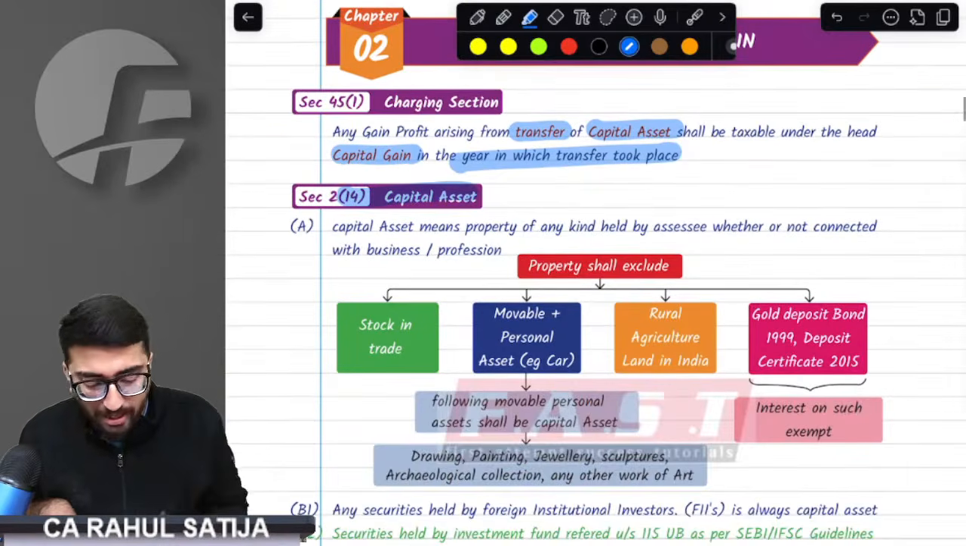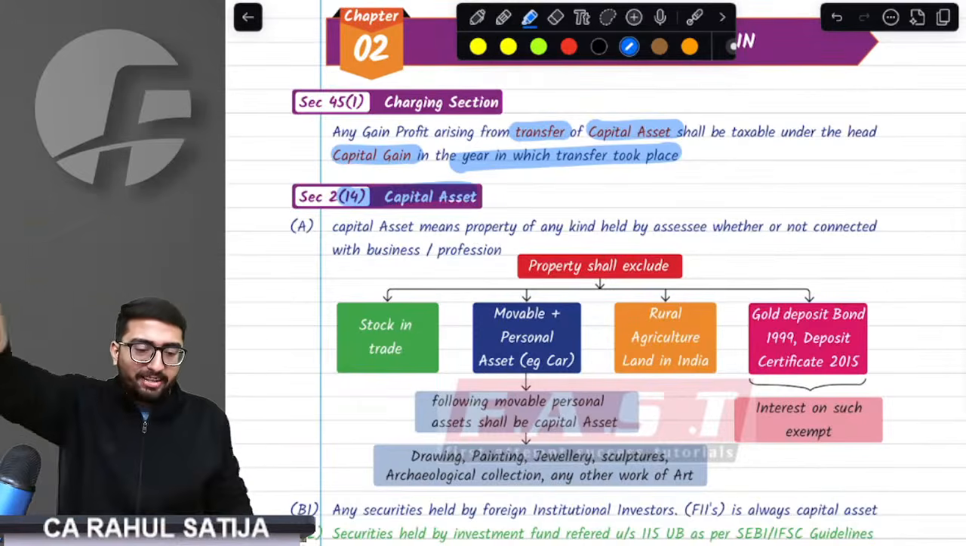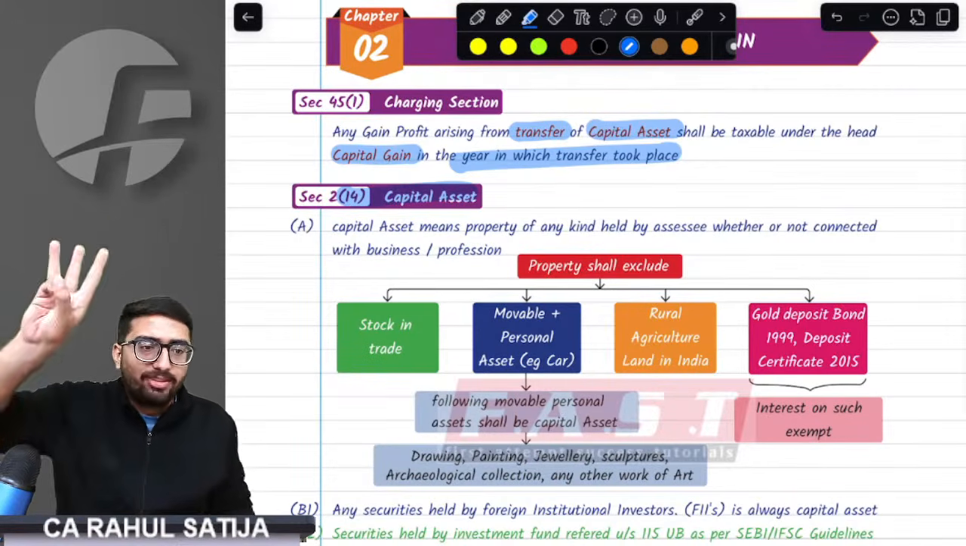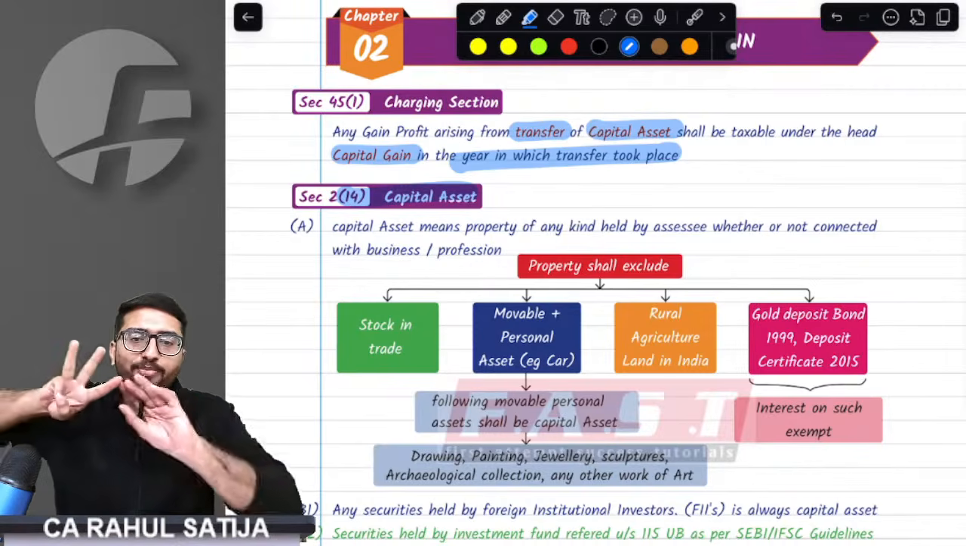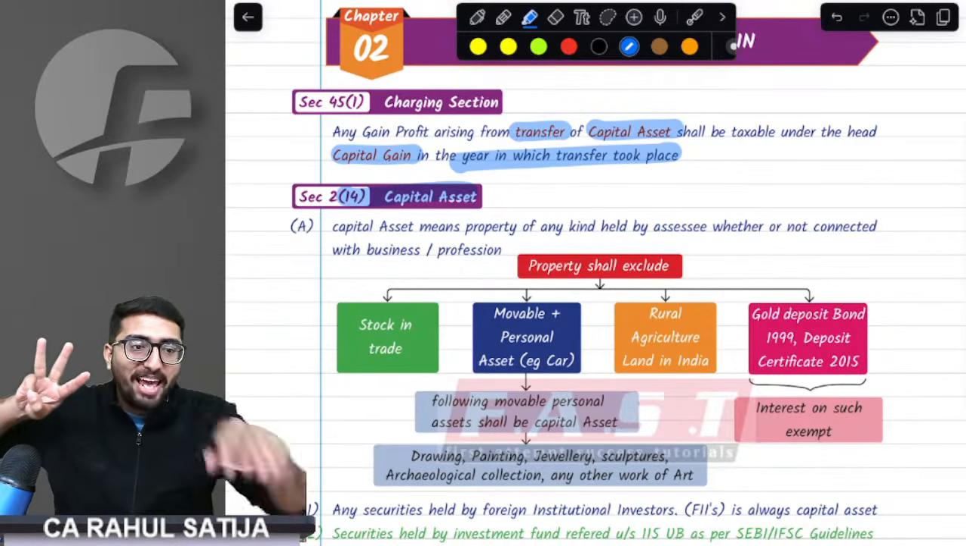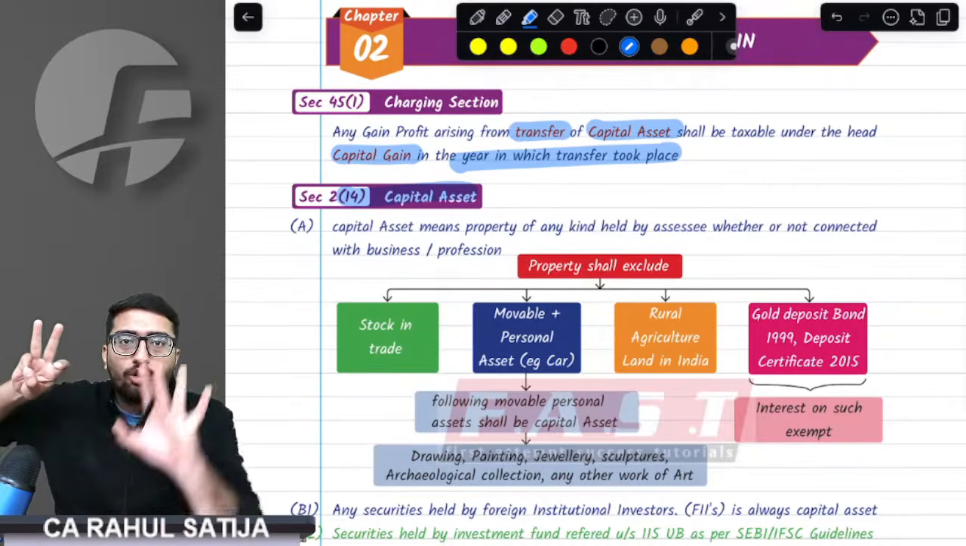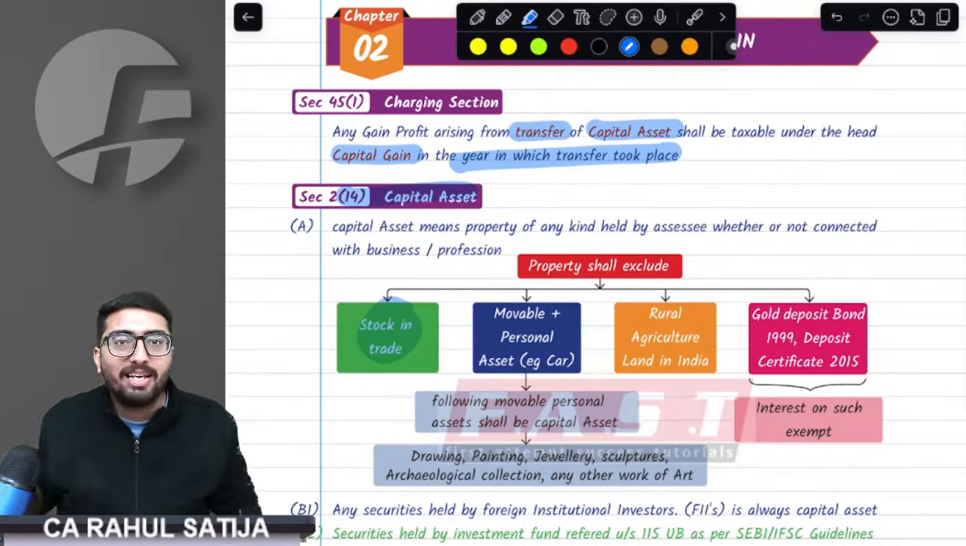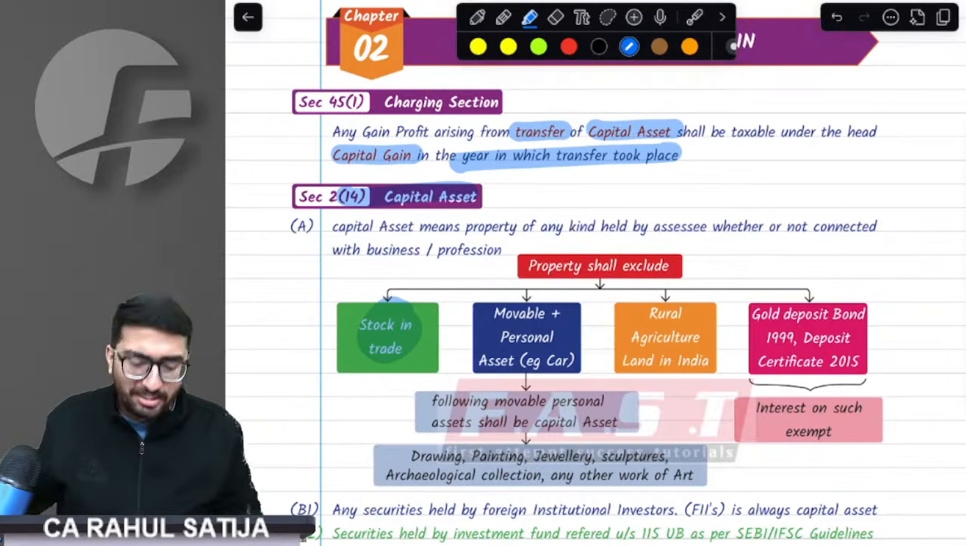First of all, what is a capital asset? Try reading it after me. Only three types of assets are capital assets. First of all, every asset is a capital asset, but we have to exclude four things. First of all, stock in trade. Any stock that is held for business is to be excluded. It is not a capital asset.